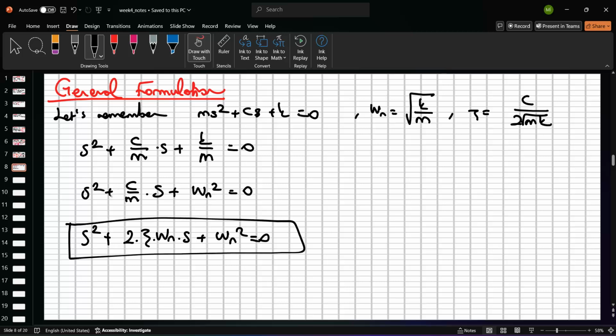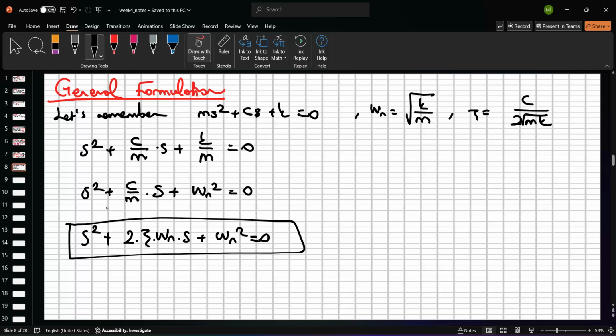The last one and the second one are identical to each other, guys. Okay? See, every second order system is represented by zeta, Wn, and WD.